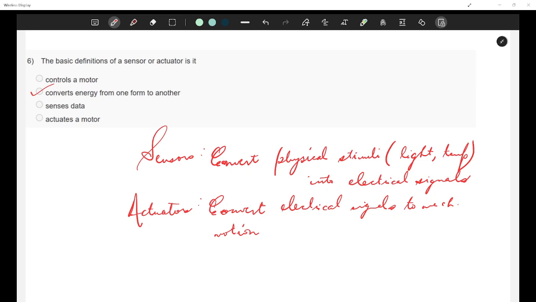The first option was it controls a motor, while actuators really control motors. The definition of a sensor or actuator is broader than just motor control. For senses data, this is only partially correct because only sensors sense data, but actuators do not. This question asks for a definition that covers both sensors and actuators, right? And the last one, actuates the motor, only describes actuators and not sensors. Sensors do not actuate motors, they just measure the environment, right? So your answer is converts energy from one form to another. Okay, I hope this is also clear now.